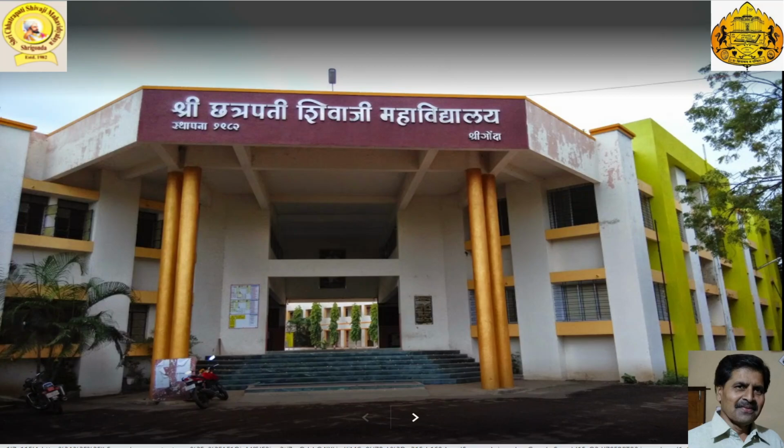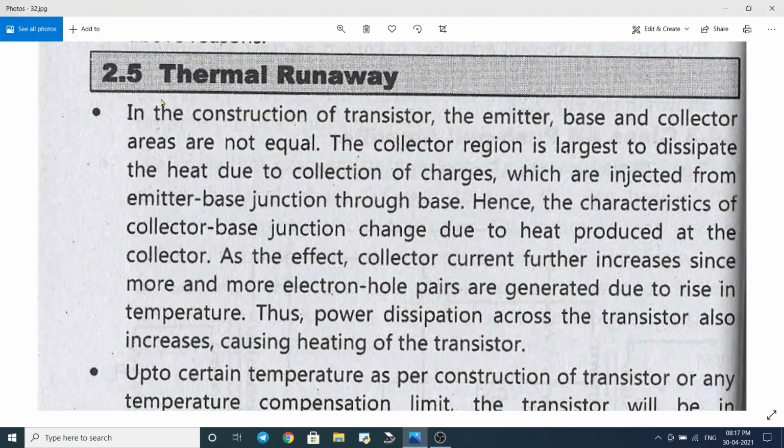We are almost at the end of the second chapter, that is power electronics. The last 2 points, the thermal runaway and heat sink, we want to discuss in this lecture. So let us begin with the point thermal runaway.